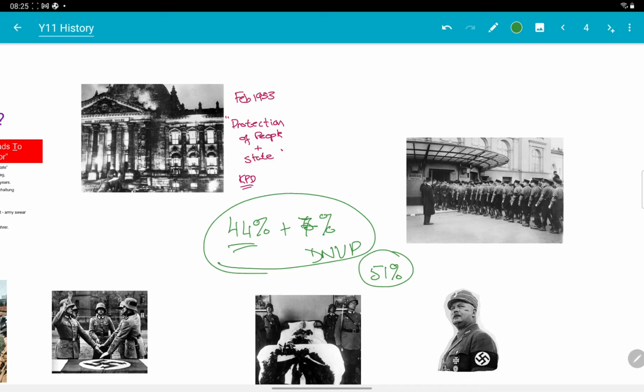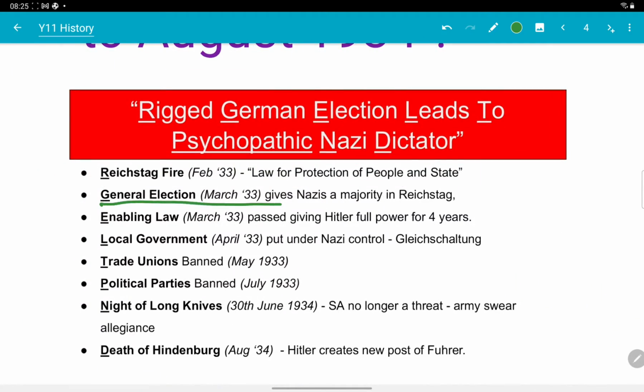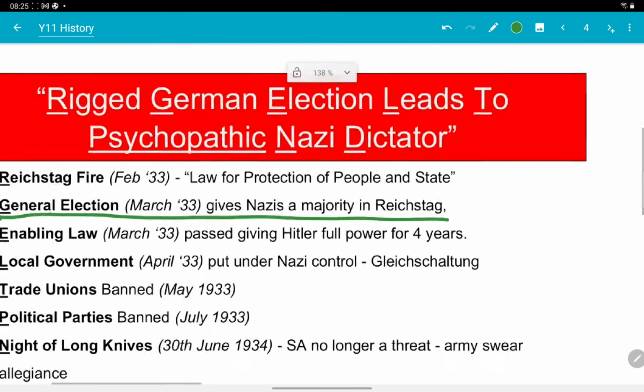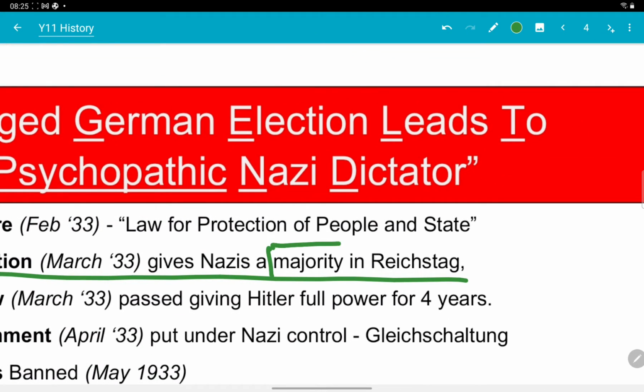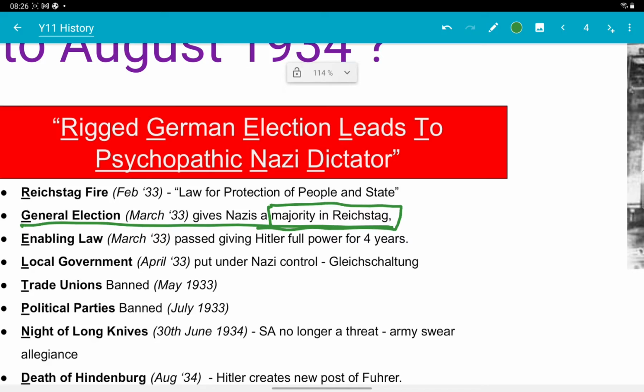So in that election, let me just jot back here, the Nazis now have a majority in the Reichstag. That means that they can control the parliament. They can control the decision making. They can control what is done in government. Basically, it means that they can get any law they want passed.